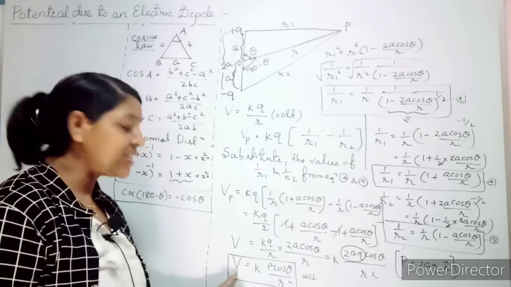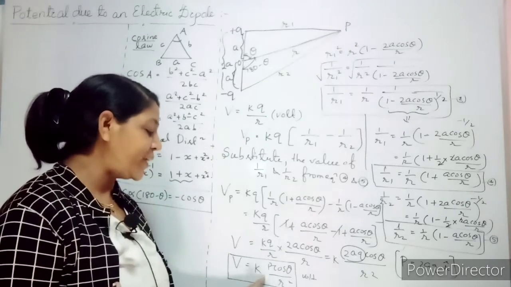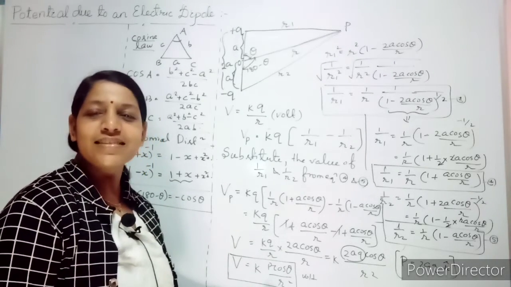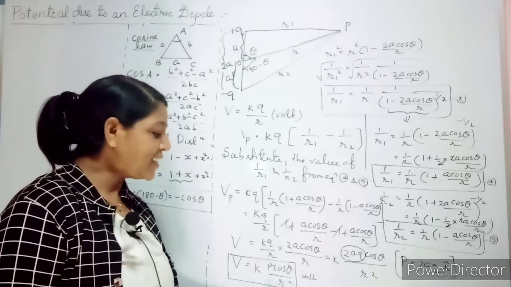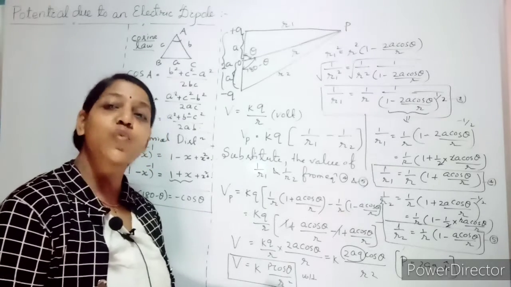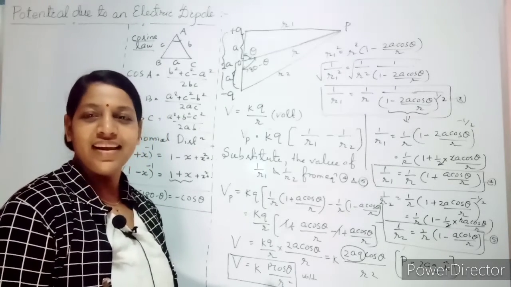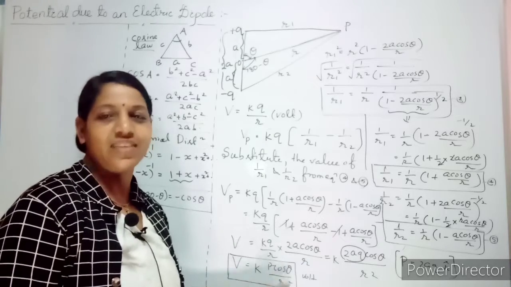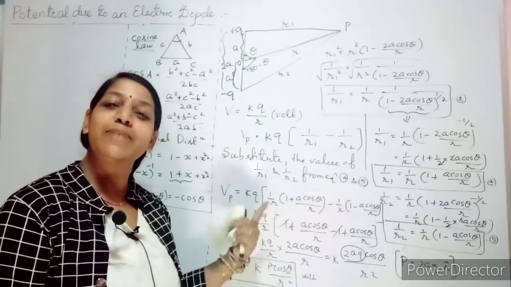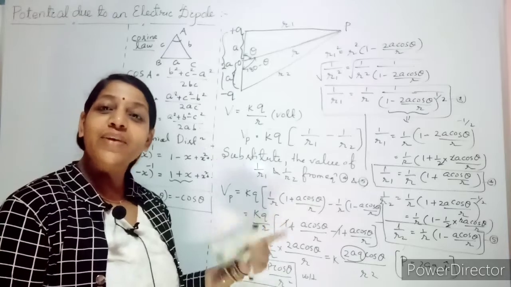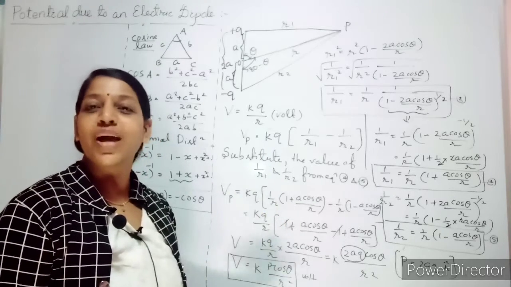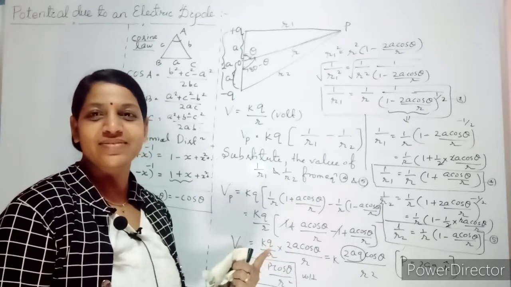Now, your potential depends on which factor? It depends on the distance. It depends on the inverse square of the distance. Whereas your electric field depends on the inverse cube of the distance. There it is 1 by R cube. Do you remember?